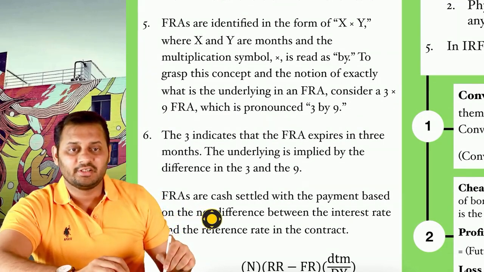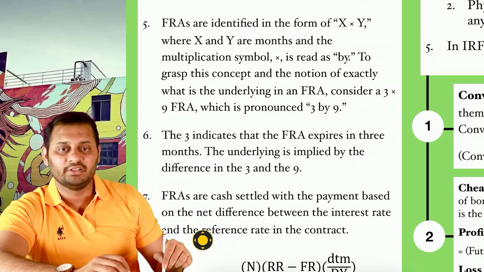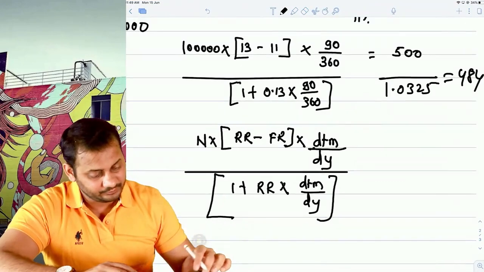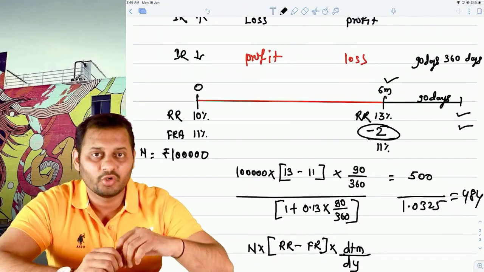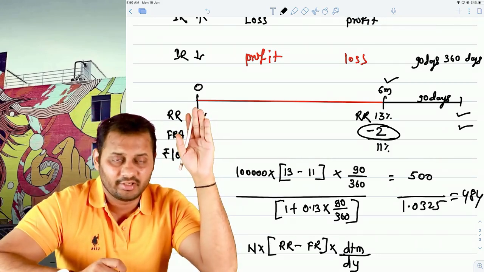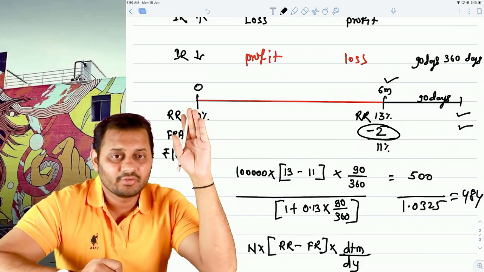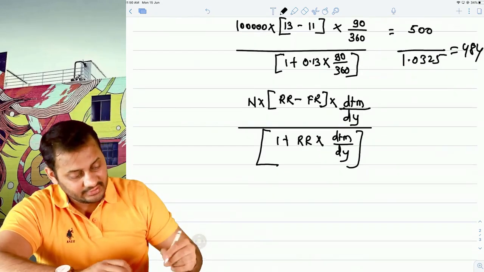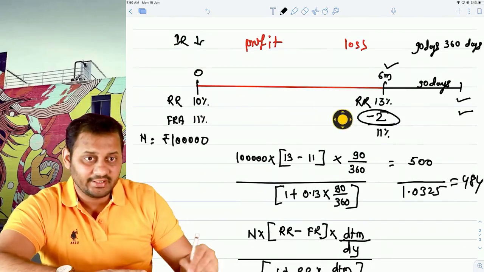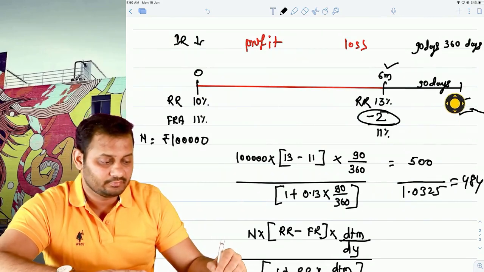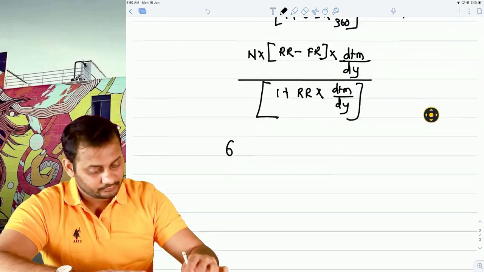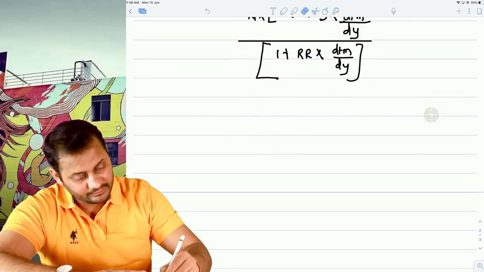FRAs are cash settled with the payment based on the net difference between the interest rate and the reference rate in the contract. So a couple of things again. In this case, how to write it? From this point, we wanted to take the FRA. So the loan period starts from this point after 6 months, so we will say 6. And the loan period ends 9 months from today. So this is how the FRA is quoted.